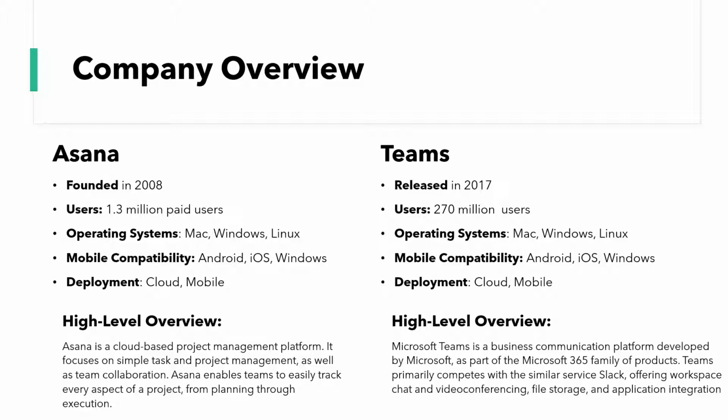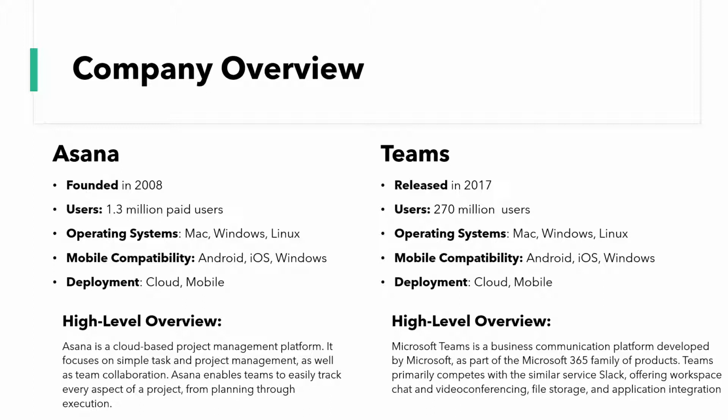In terms of a high-level overview of what Microsoft Teams is all about, if you're yet to use it or don't know much about it, it is essentially a business communication platform, and it was developed by Microsoft as part of the Microsoft 365 family of products. For example, Microsoft Excel, Microsoft Word, Microsoft Project, etc. They're the kind of products that are associated with Microsoft, along with their hardware such as PCs and laptops. Teams primarily competes with the similar service Slack that you may have heard of, and it offers workspace chat and video conferencing along with file storage and application integration.